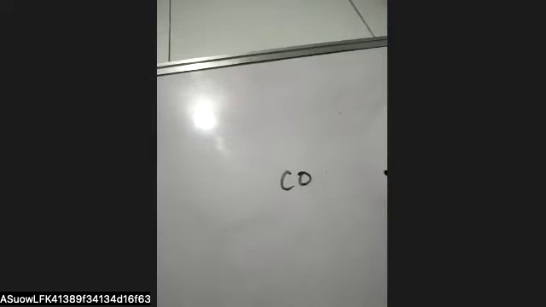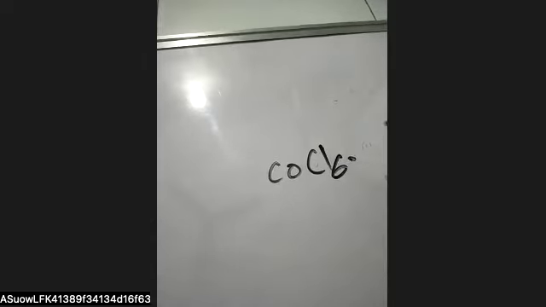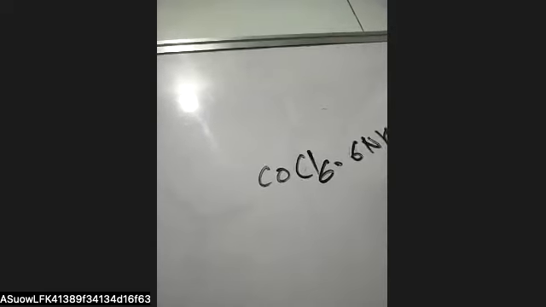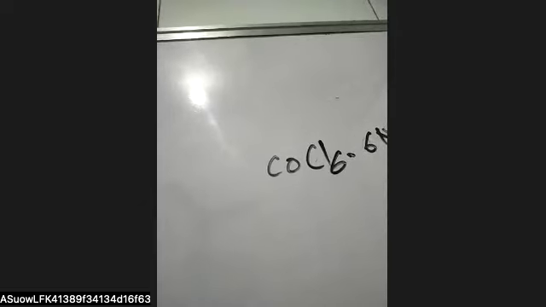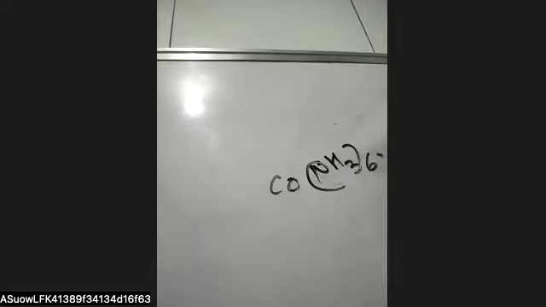For his study Werner took the complex CoCl3·6NH3, that is Co(NH3)6Cl3. Here Werner tells us about the secondary valency.